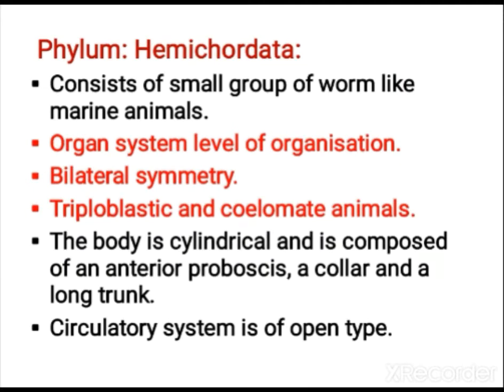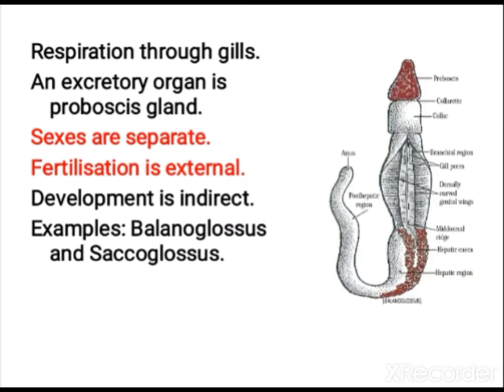The circulatory system is of the open type, meaning they do not have specialized arteries, veins, etc. Respiration is through gills and the excretory organ is the proboscis gland. The sexes are separate, fertilization is external, and the development is indirect. Examples are Balanoglossus and Saccoglossus.